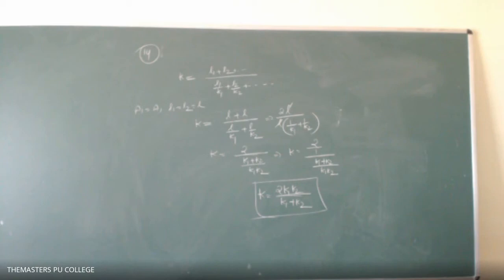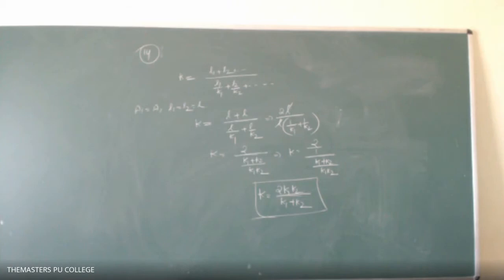So the 12th one also, let us see the 12th one. A brass boiler has base area 0.15 meter square and thickness 1 centimeter. When placed on a gas stove, it boils water at the rate of 6 kg per minute.